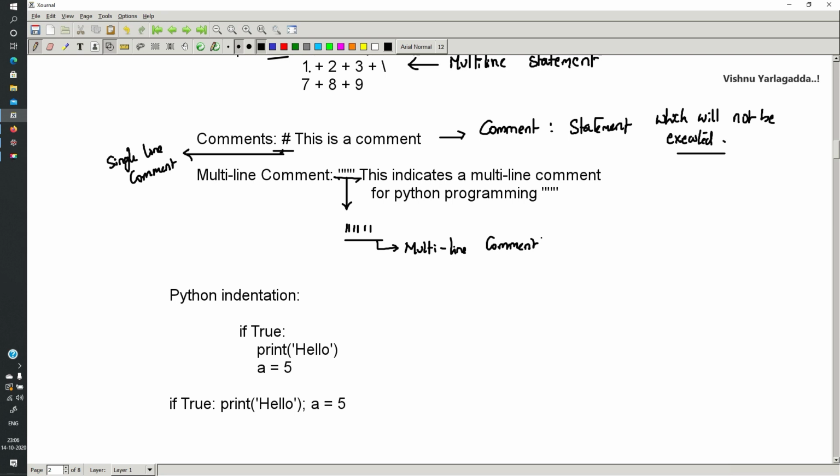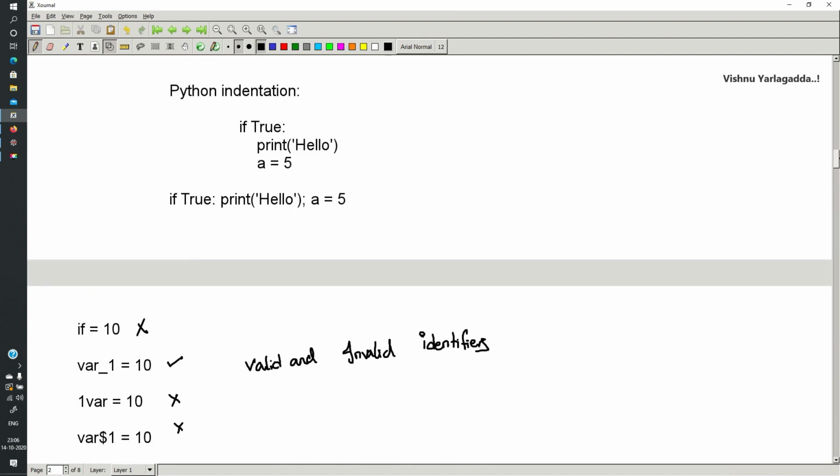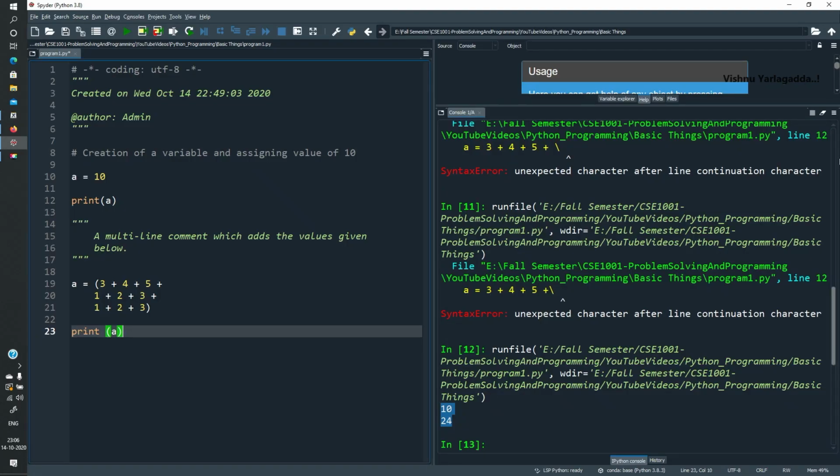Now, coming to indentation, Python follows indentation. Suppose I am going to print the value of hello if true. See, this is indentation.